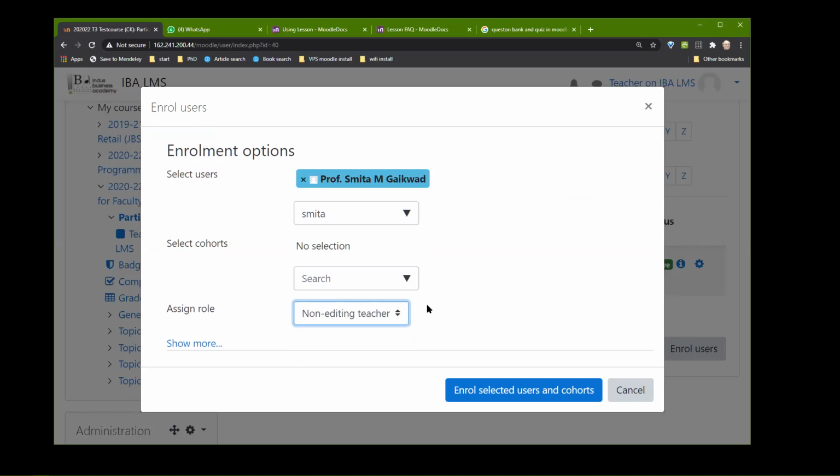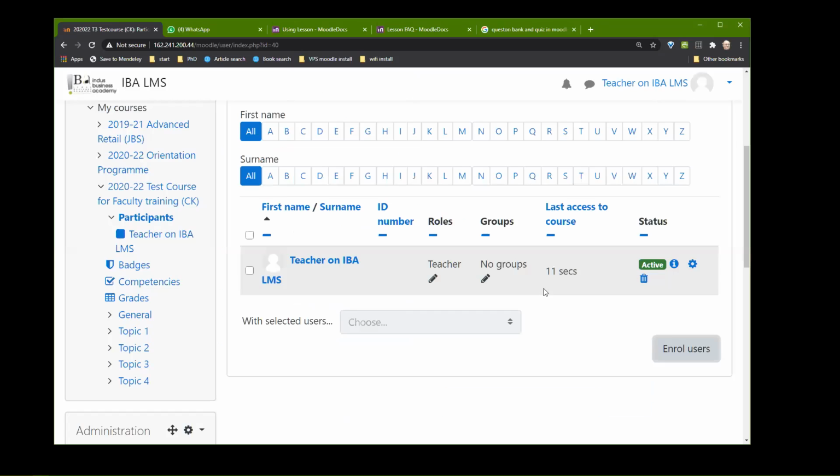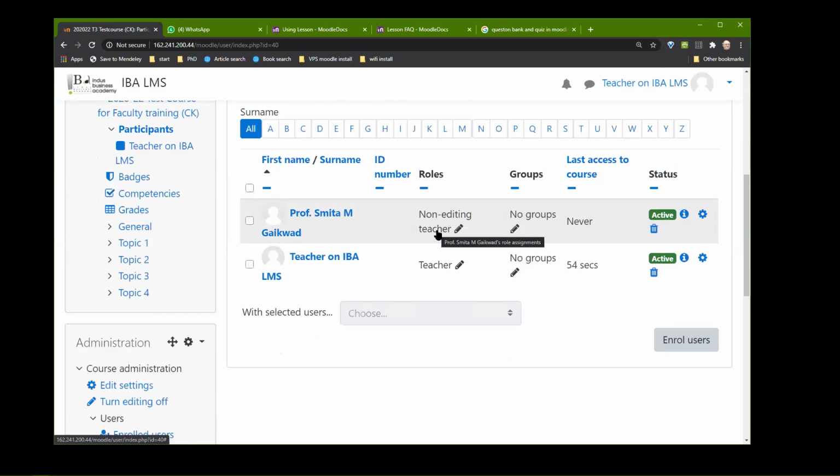I don't know why it's non-editing. Achha, I know why it is, but leave it. And I can enroll. Because you have not taken the full name, it is becoming non-editing teacher, sir. No, a teacher does not have the ability to create another teacher. A manager has the ability to create another teacher.